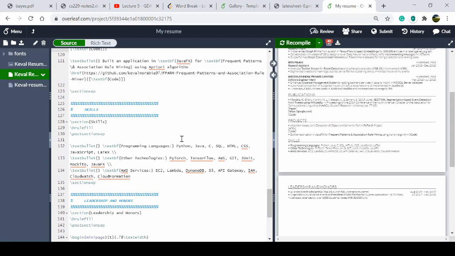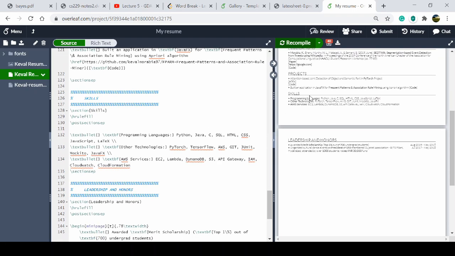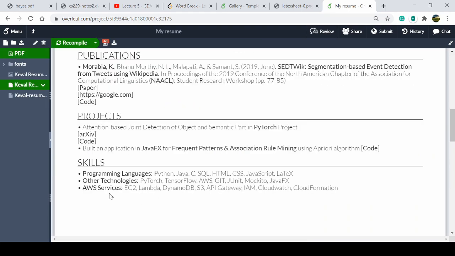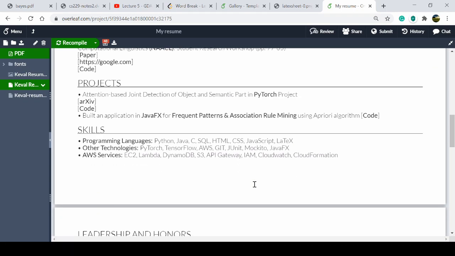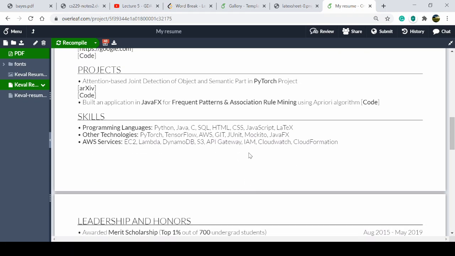Okay, so in this way we can put in the paper the projects that you have done, details about the project, and skills, what skills you have. There are different categories like programming languages, other technology, or the technology you work in, like AWS services. Whatever you want to add to your skill set, you can add here. If the job is a computer science job, most probably you will add things technical related to computer science. And if it is related to some other type of skills, you can give a name accordingly and add those skills here.